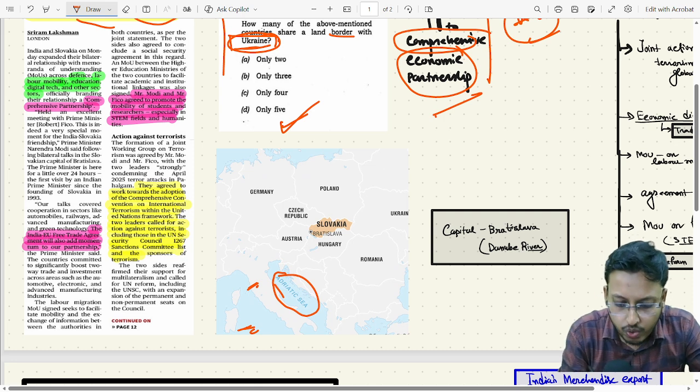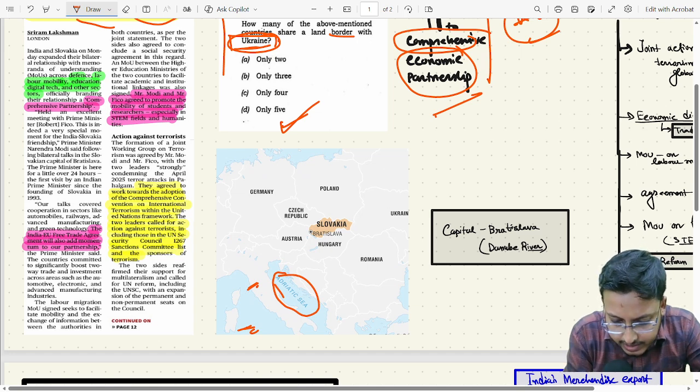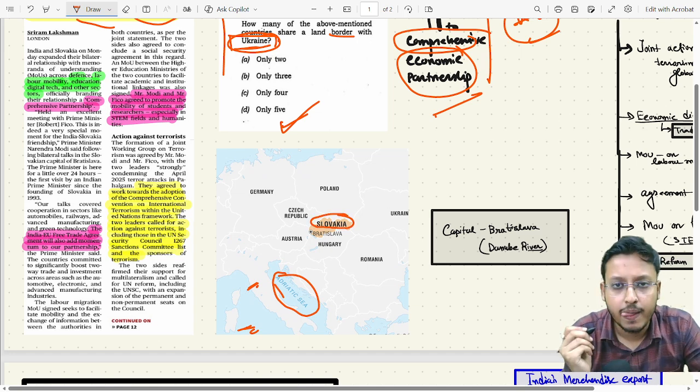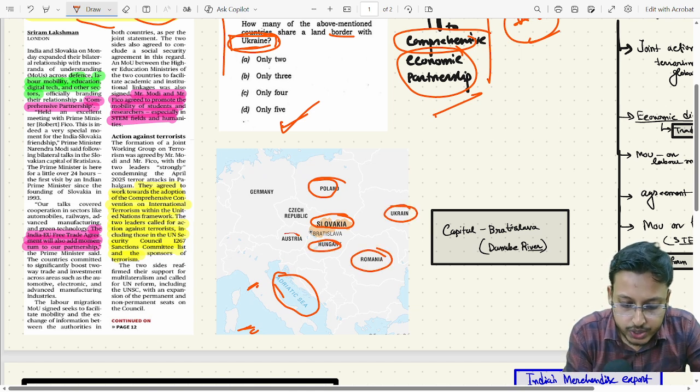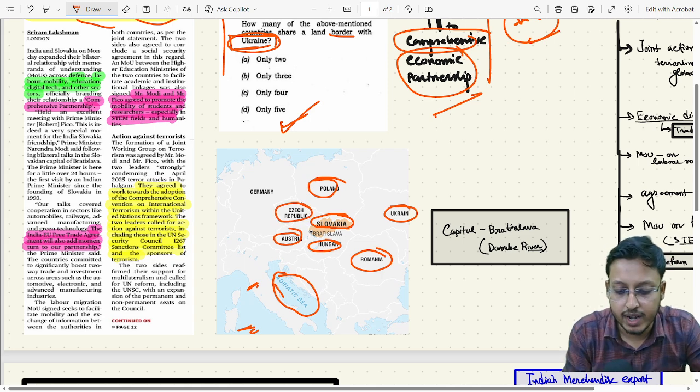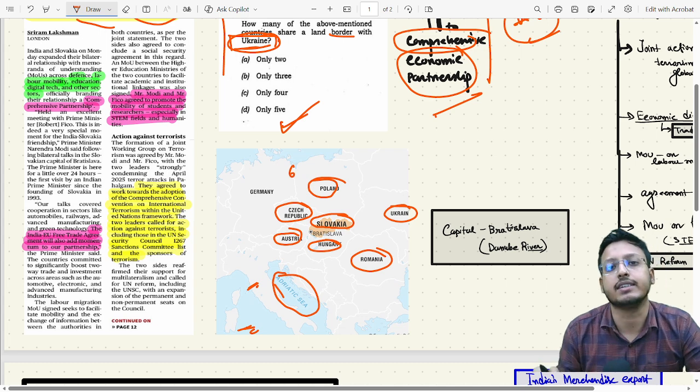If we go north of Italy, the Adriatic Sea, we'll find one country, Slovakia. This country shares borders with Poland, Ukraine, Romania, Hungary, Austria and Czech Republic. 1, 2, 3, 4, 5, 6. This Slovakia shares a border with 6 countries.